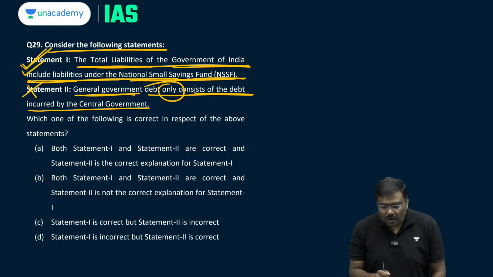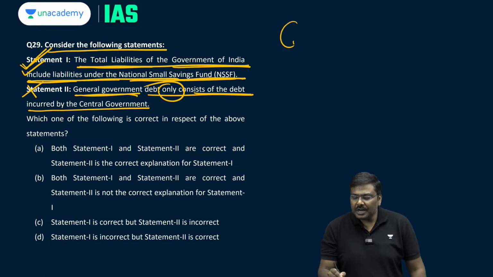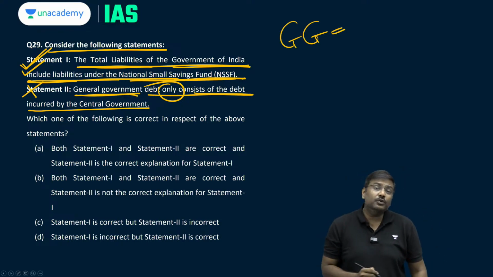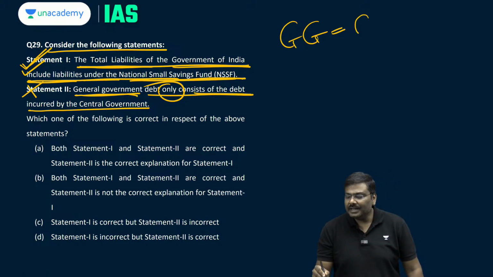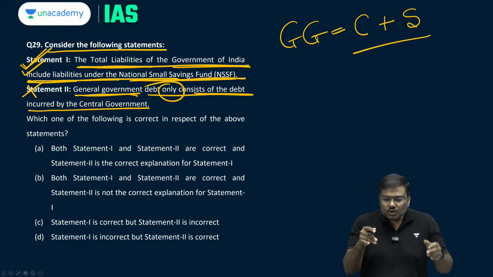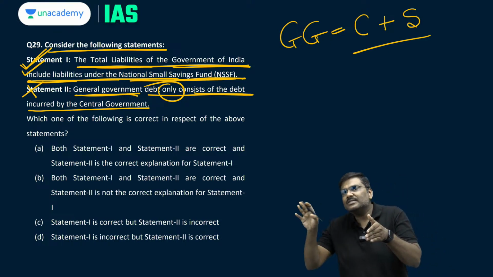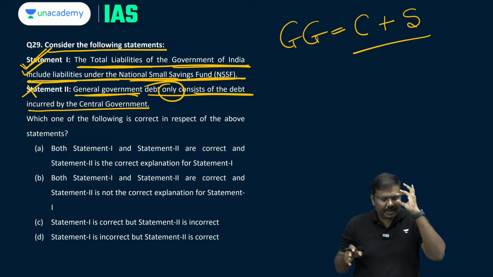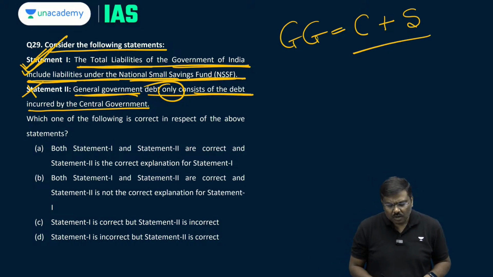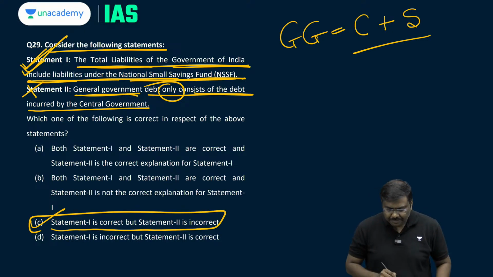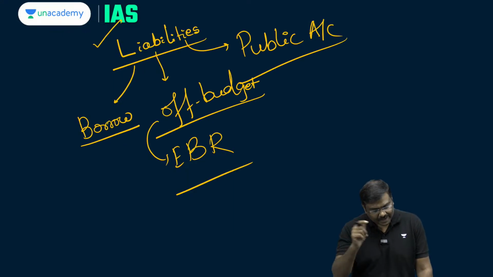When you say general government debt, please remember, the general government debt consists of two components: central government debt as well as the state government debt. So put together the debt of both the center and the state, you will get general government debt. So the first statement is true, the second statement is wrong. The right option will be option C. Statement 1 is correct, but statement 2 is incorrect.